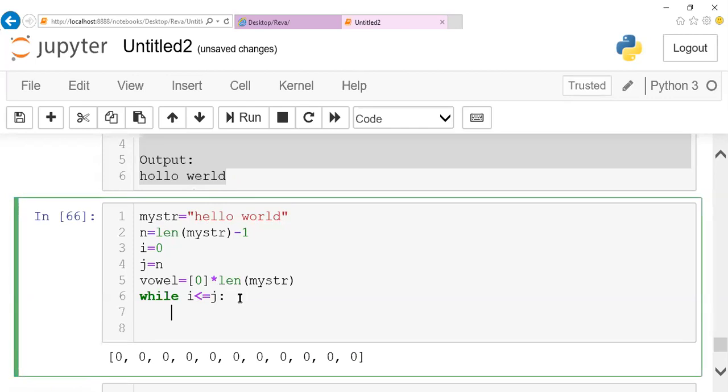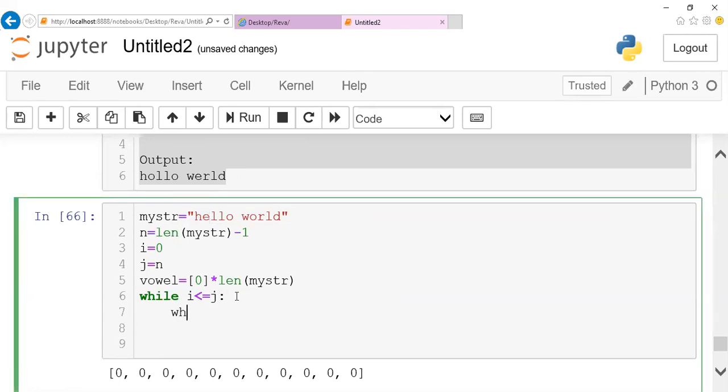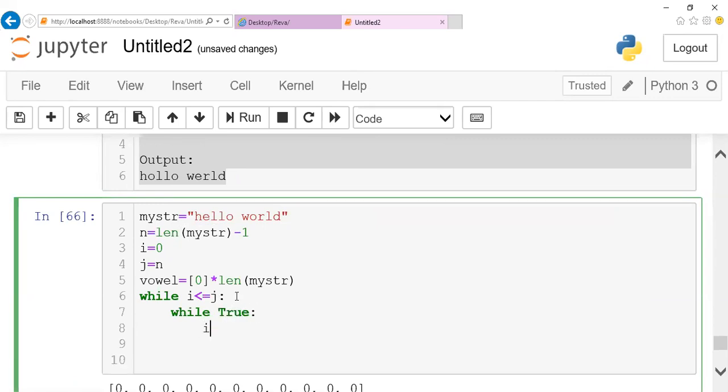My pointers keep on going till i reaches a vowel, right? So the condition is always true. I'll have a while loop here and make my condition always true, and if required, I'll break it inside this. Now here I'm going to have my condition: if my string of ith position is not in vowel, I'll have a list of characters A, E, I, O, U. I'm writing only for the lowercase ones; if you want, you can write for the uppercase also. This condition is written.